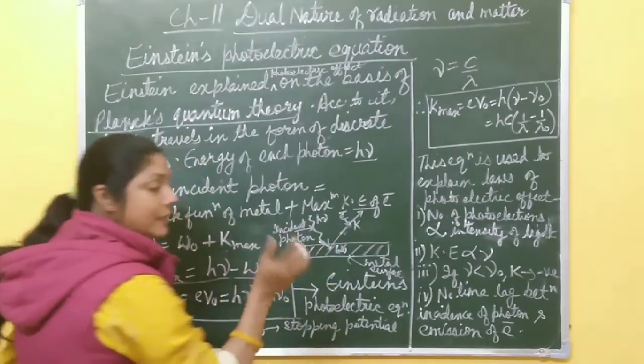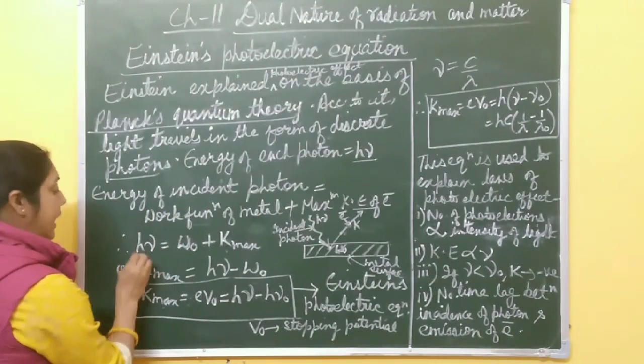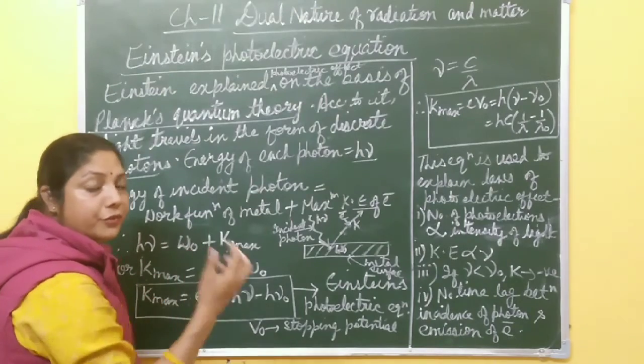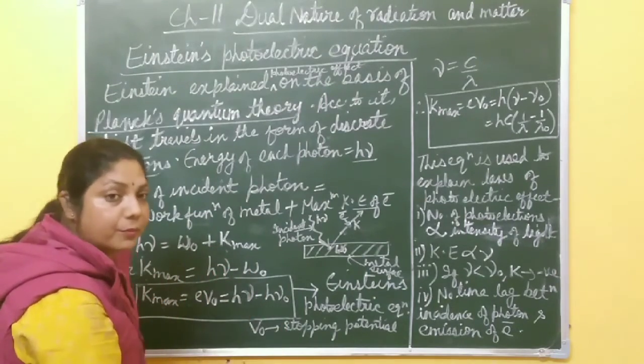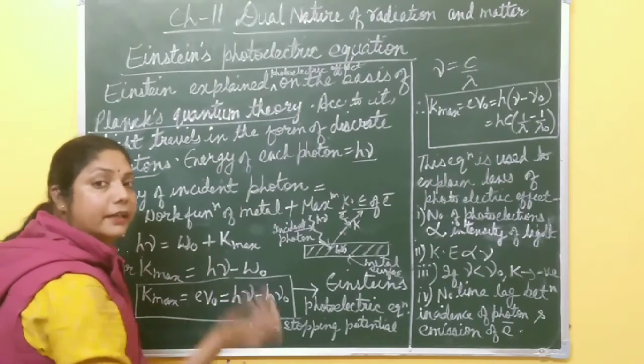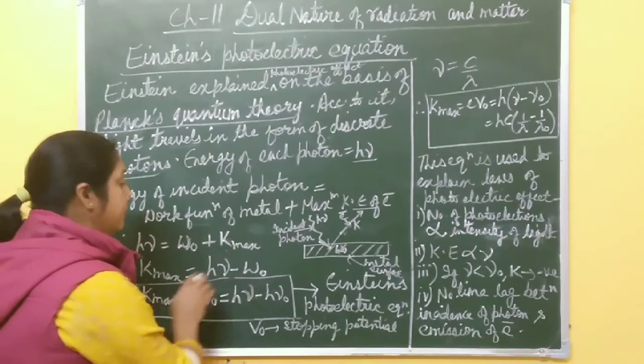So by conservation of energy, the incident photon energy, which is h nu, is equal to the work function of the metal, the amount of energy required to liberate electrons from the metal surface, W naught, and the remaining energy is used to increase kinetic energy of the electron, that is K maximum, K max, right?